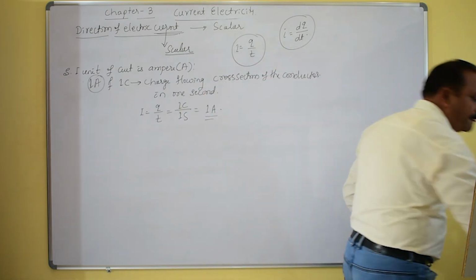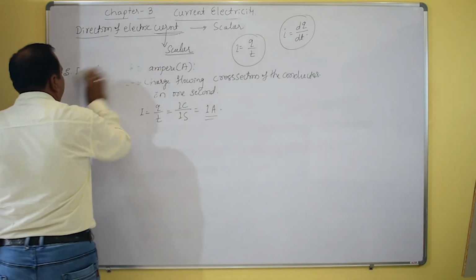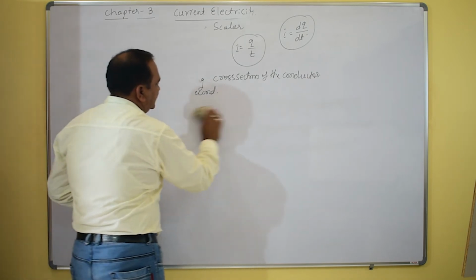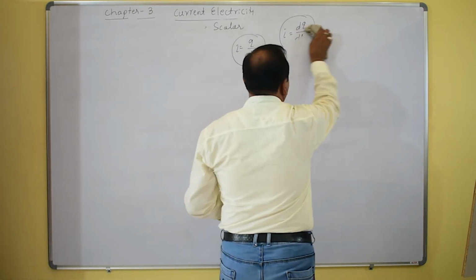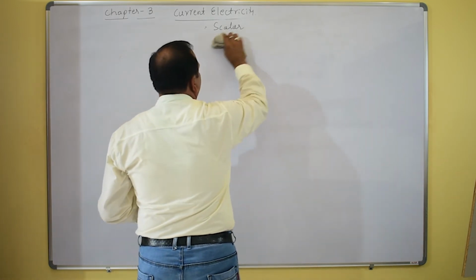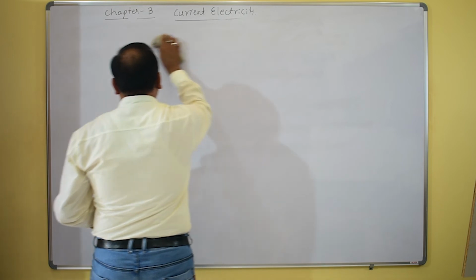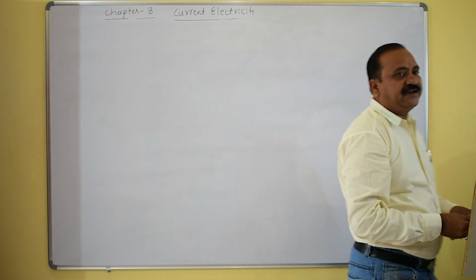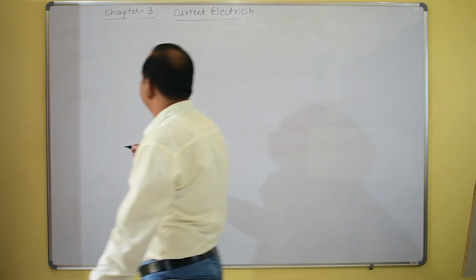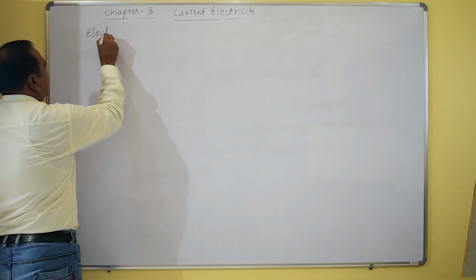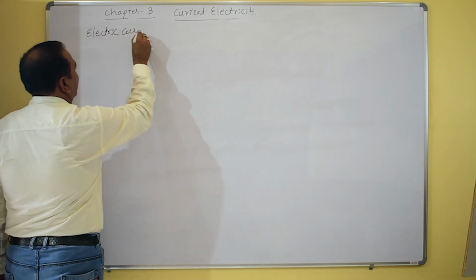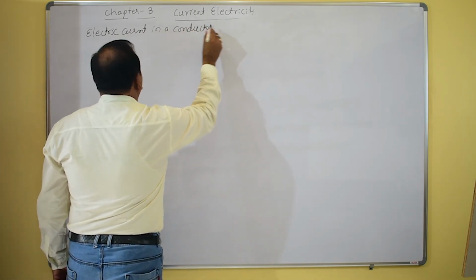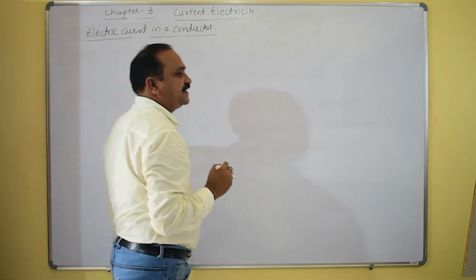So after this, the next concept is electric current in a conductor. As usual, we know the conductor is one in which free electrons are there. So now, electric current in a conductor.